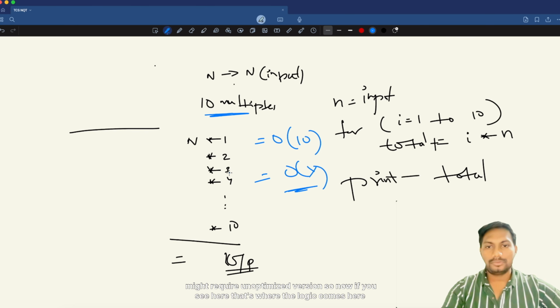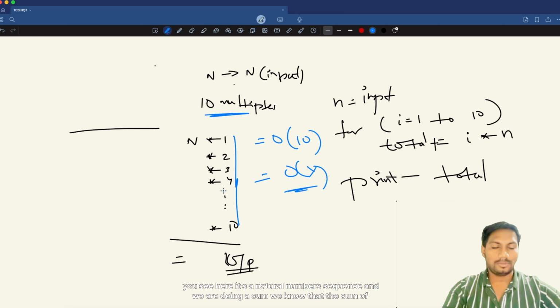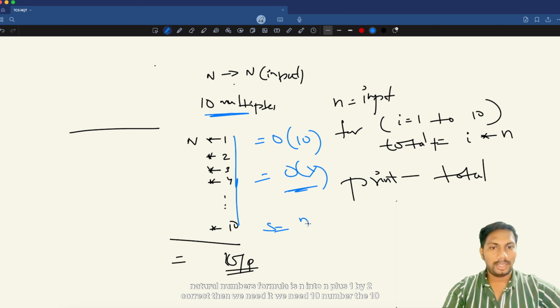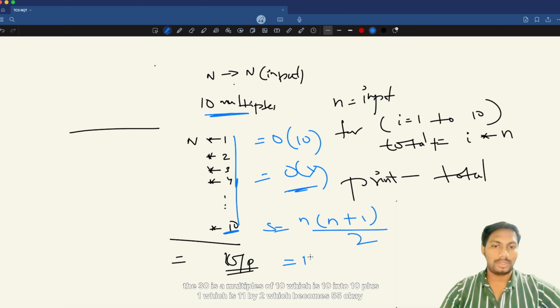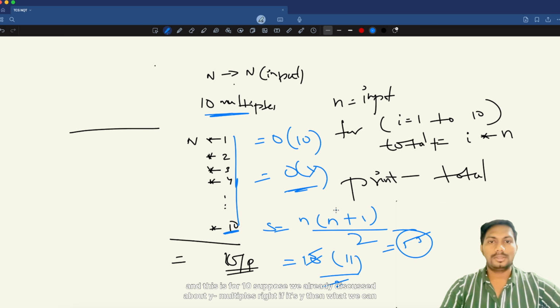So now that's where the logic comes in. If you see here, it's a natural numbers sequence and we are doing a sum. We know that the sum of natural numbers formula is n into n plus 1 by 2, correct? Then we need the multiples of 10, which is 10 into 10 plus 1, which is 11, by 2, which becomes 55. Okay, and this is for 10.